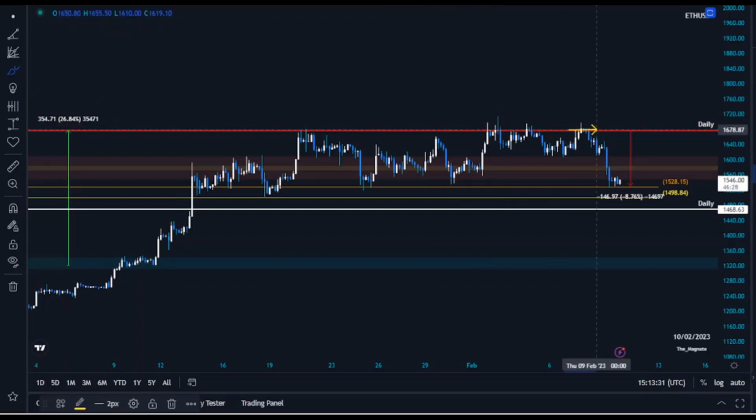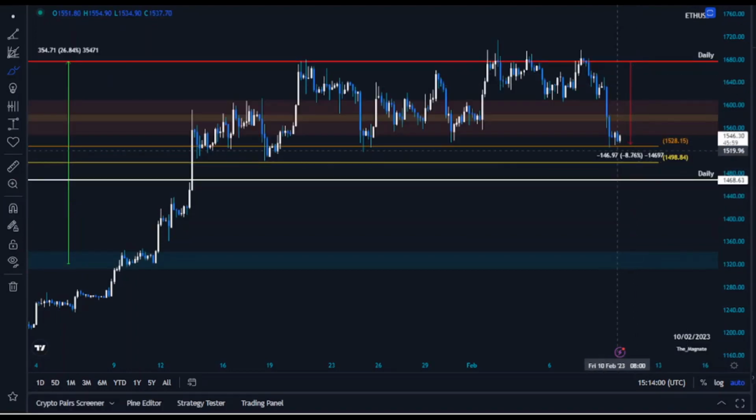And as you can see, as soon as we got rejection right from the daily, we had another nearly 9% dump in the market. That was a scalping as well as the swing. As I said, rejection from this level, as well as we're going to lose this level, and then $1,500. However, at this stage, after we dump nearly 9%, we got stuck in here, at the 1.01 fib extension level as well.